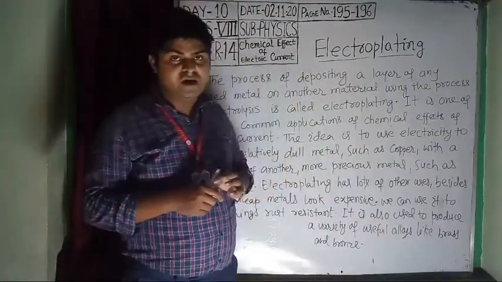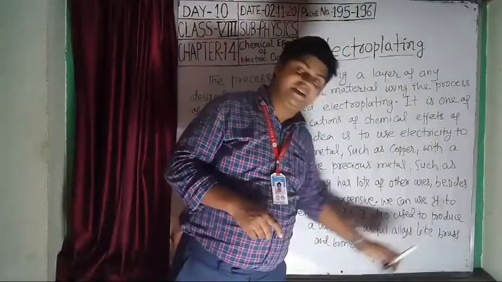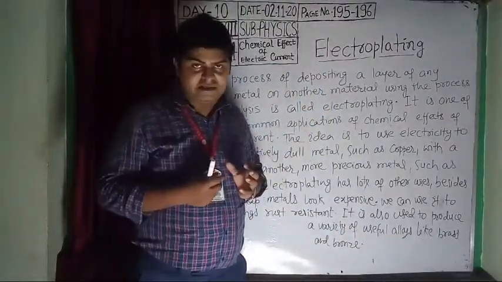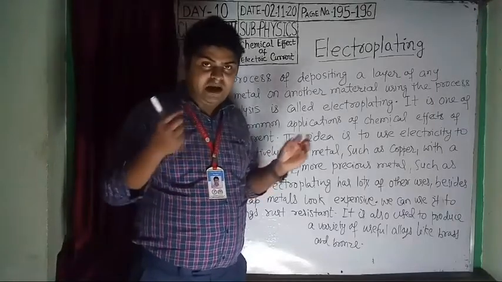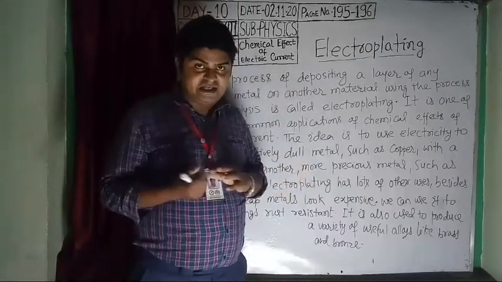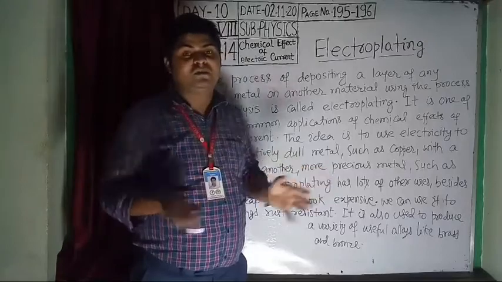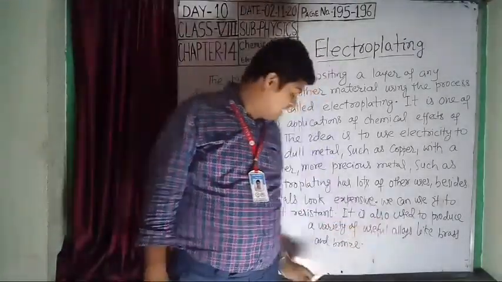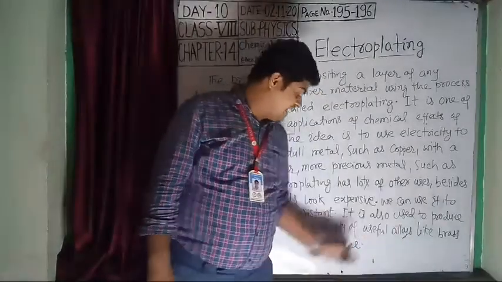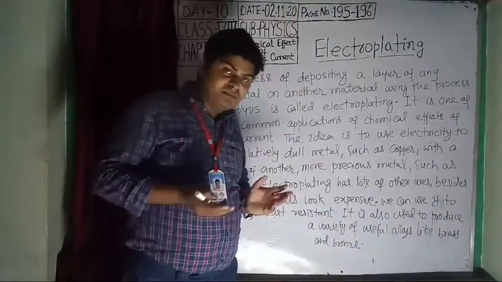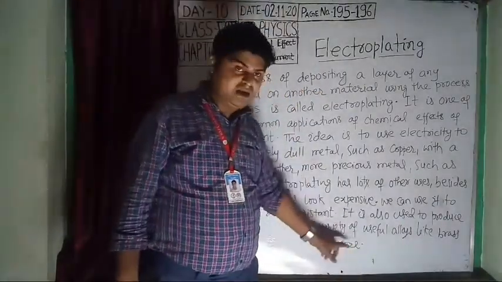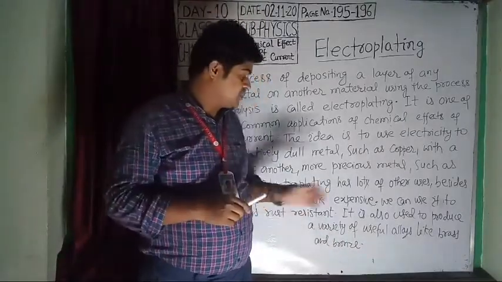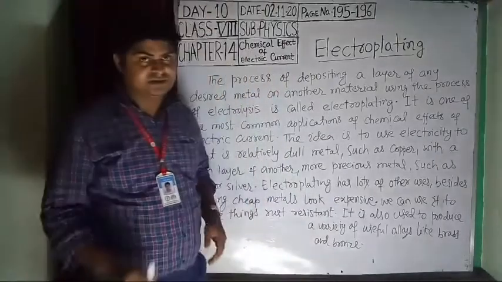Do you know about alloys? Alloy means a mixing of two or more metals. When you melt copper and zinc and mix them together, it forms brass. So a variety of useful alloys like brass and bronze. Brass and bronze are both alloys, not metals. They are made by humans and contain two or more metals.